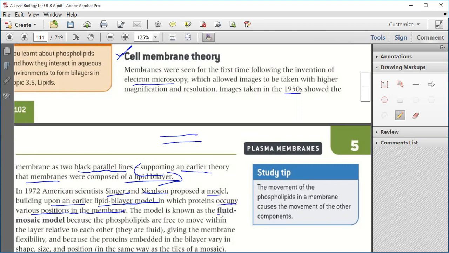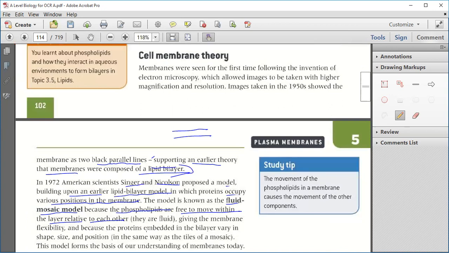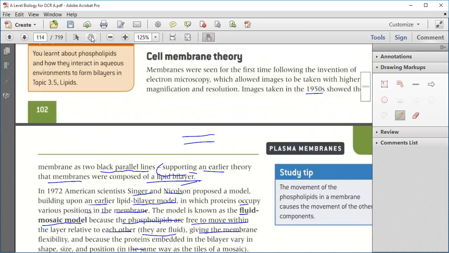Their model is known as the fluid mosaic model because phospholipids are free to move within the layer relative to each other, as they are fluid, giving the membrane flexibility. And because the proteins embedded in the bilayer vary in shape, size, and position, in the same way as the tiles of a mosaic, it is known as the fluid mosaic model. Is that clear? Any doubt in this?